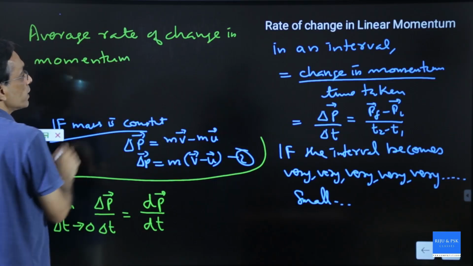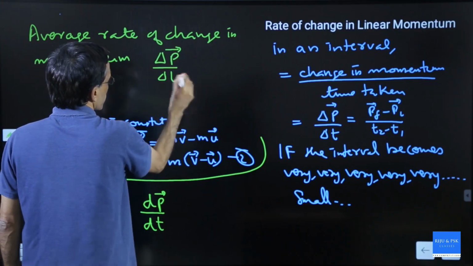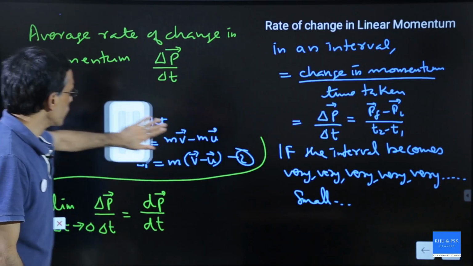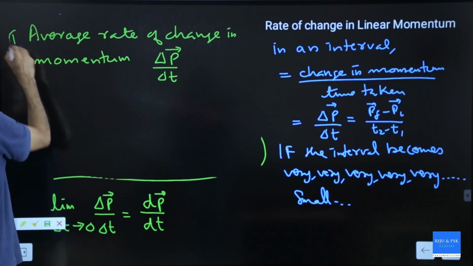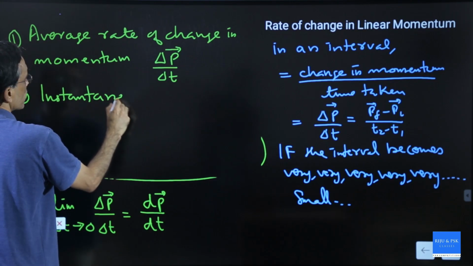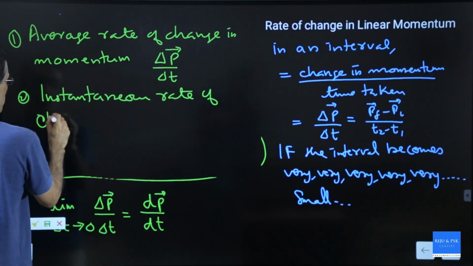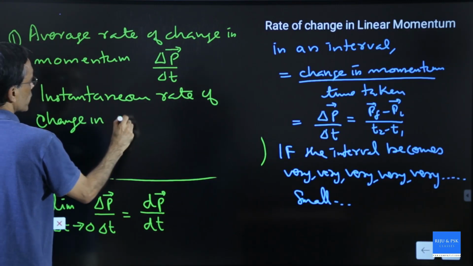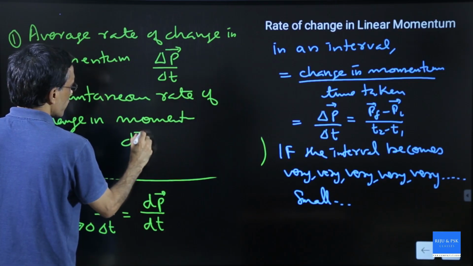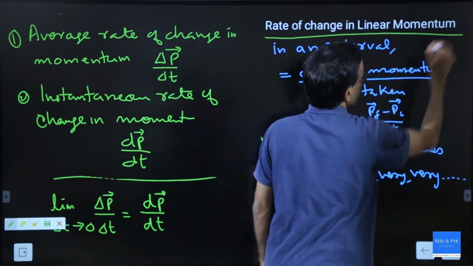If you want the average rate of change in momentum, then we calculate delta P by delta t. Average. But if you want the instantaneous rate of change in momentum, then you find dP by dt. That's the only difference. So the title is rate of change of linear momentum.